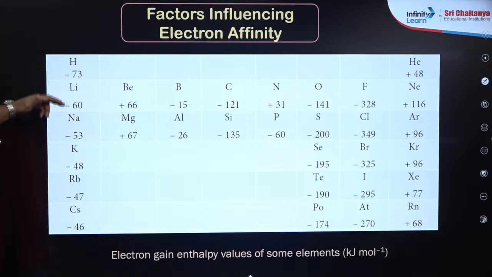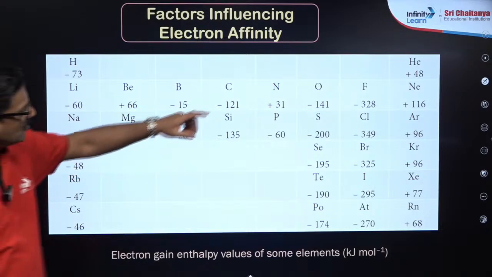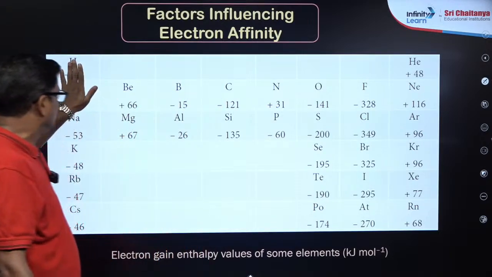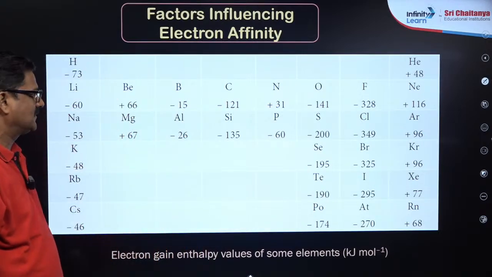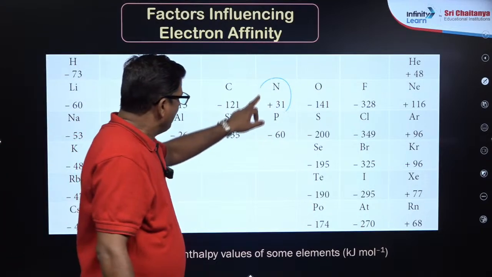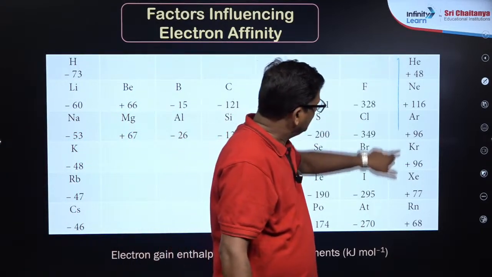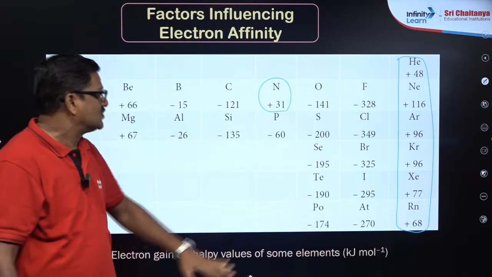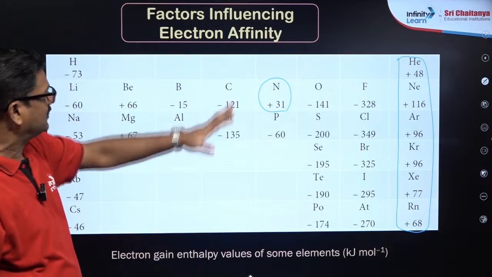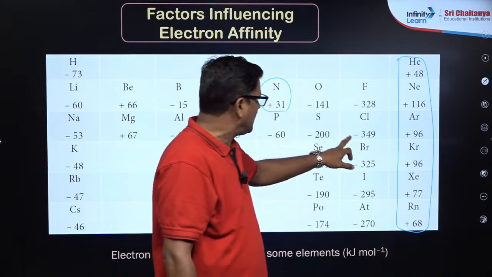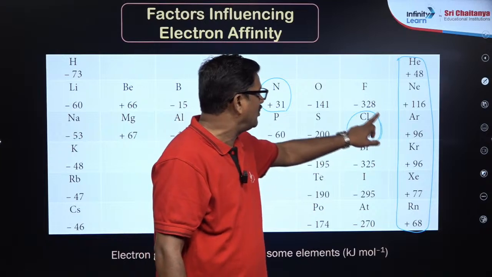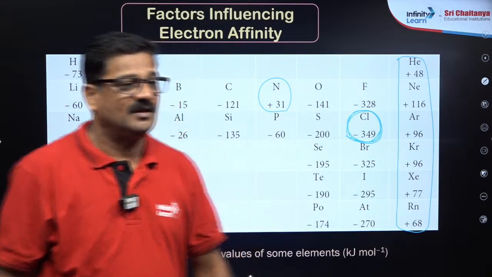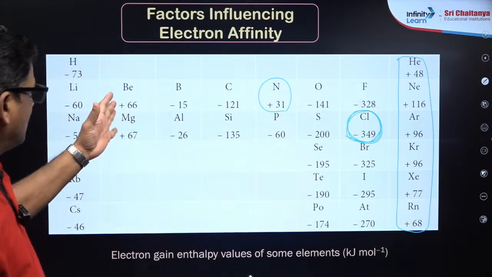Now, electron gain enthalpy values of some elements are given. When you talk about electron gain enthalpies, for the noble gases they are taken as positive, and electron gain enthalpies of the metals are not considerable, and nitrogen will also be positive, noble gases will also be positive. That is a noteworthy point. So in the whole periodic table, the highest electron affinity value will be for chlorine. That's very important, highest electron affinity. Got it? So this is how you need to understand the table.